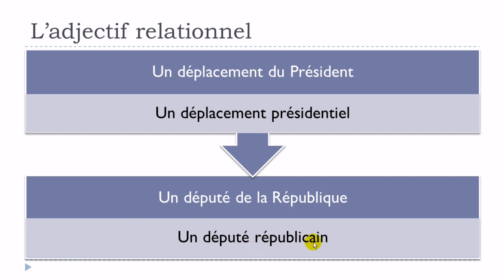So in these cases, it's quite clear and not that difficult because you just replace du président with présidentiel, or de la République with républicain.